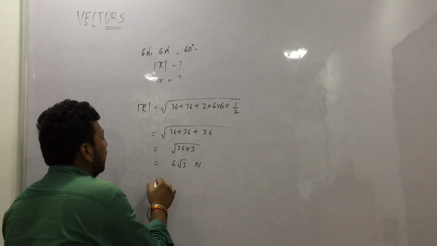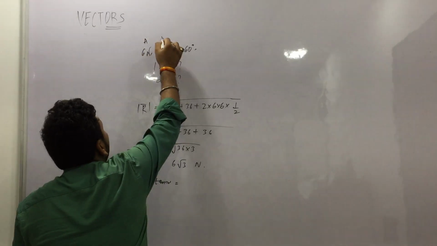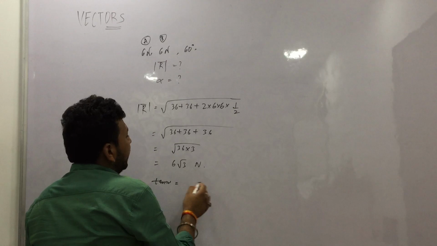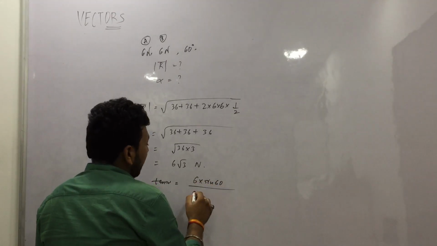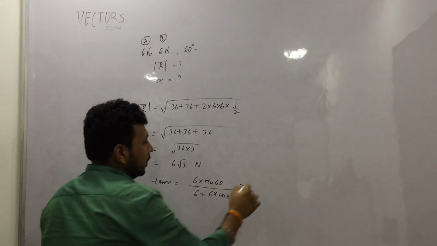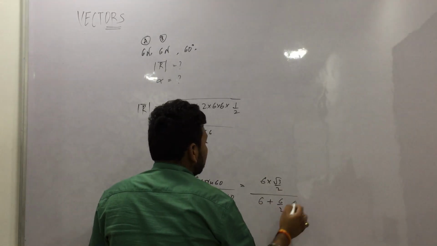So let us also find out tan alpha. Let us consider them as A and B, because both are same, so it doesn't matter. Let us apply the formula B sin theta upon A plus B cos theta: 6 root 3 by 2, upon 6 plus 6 by 2.